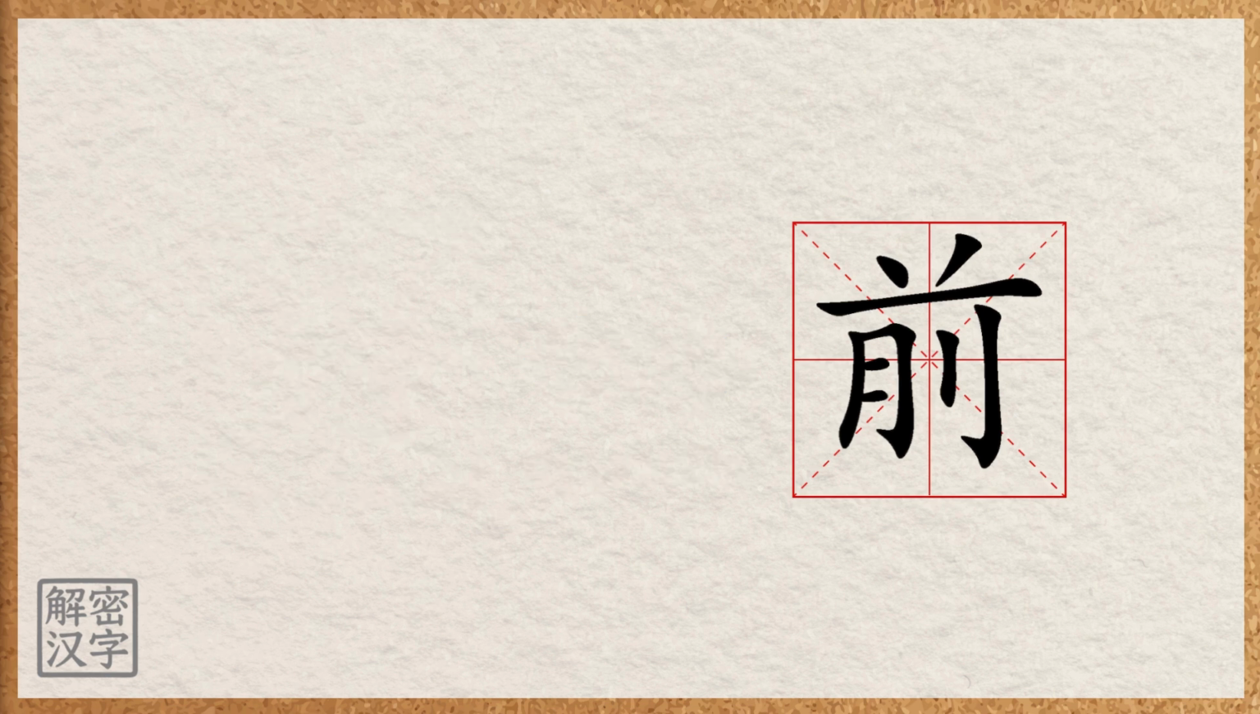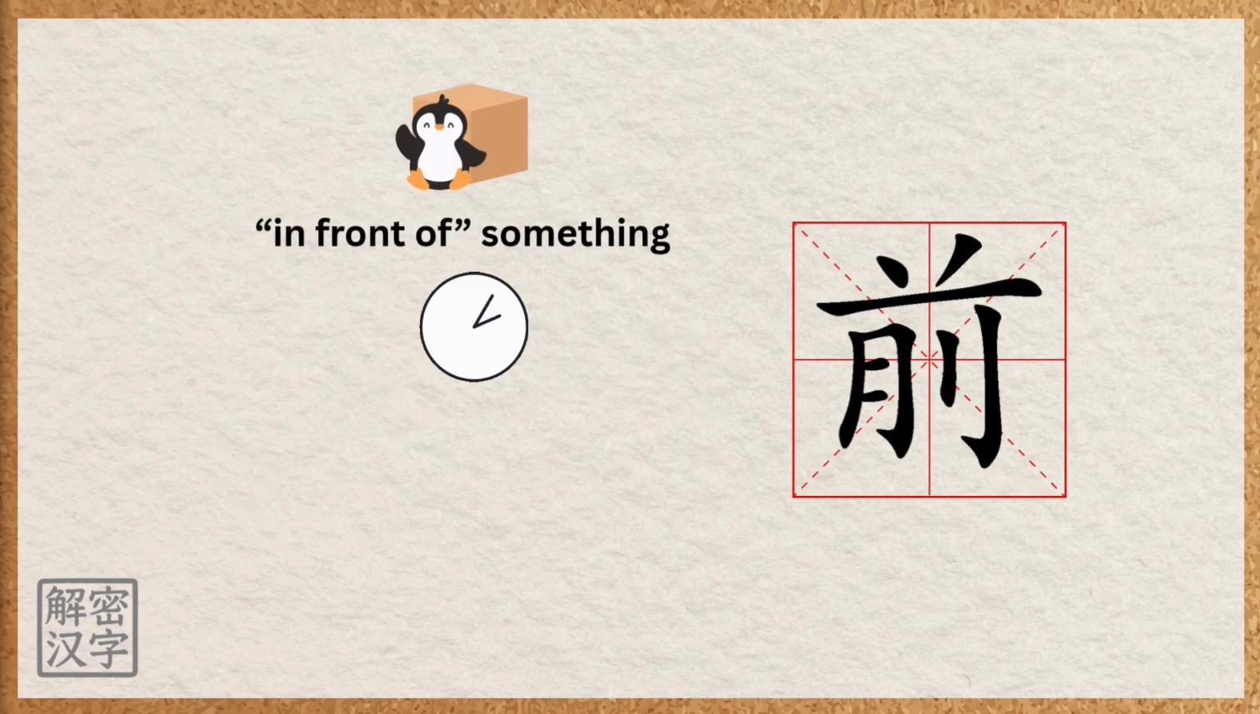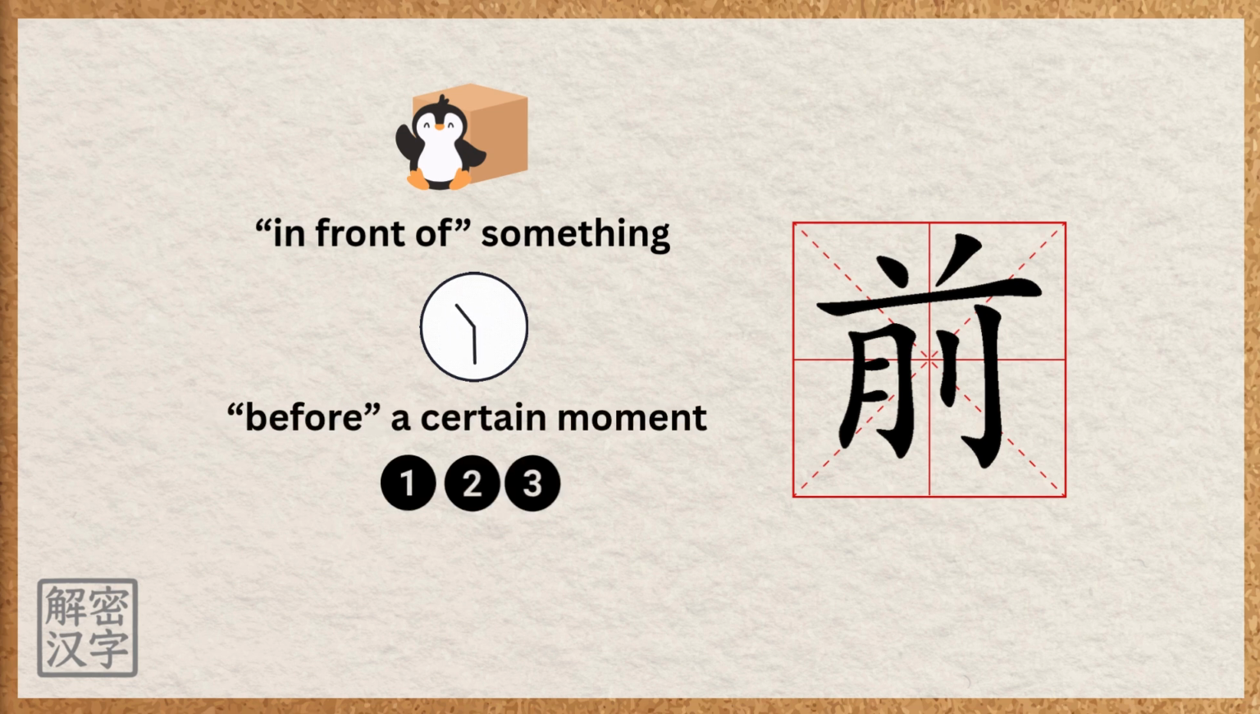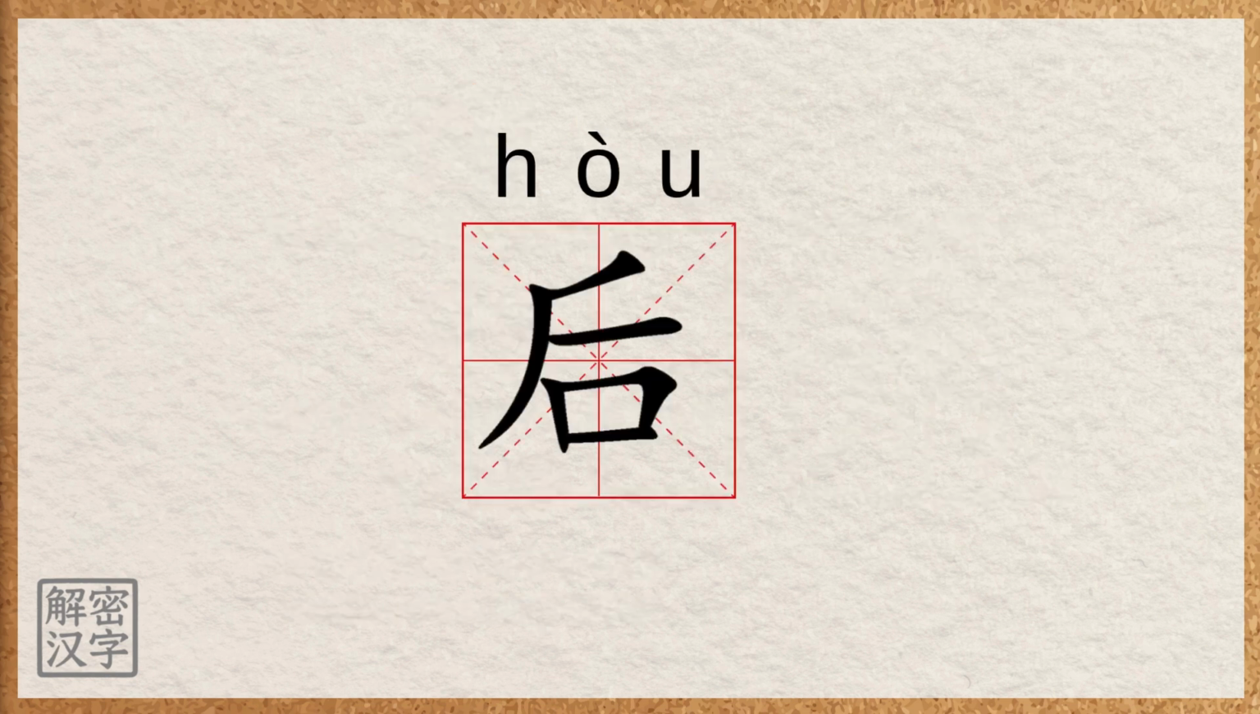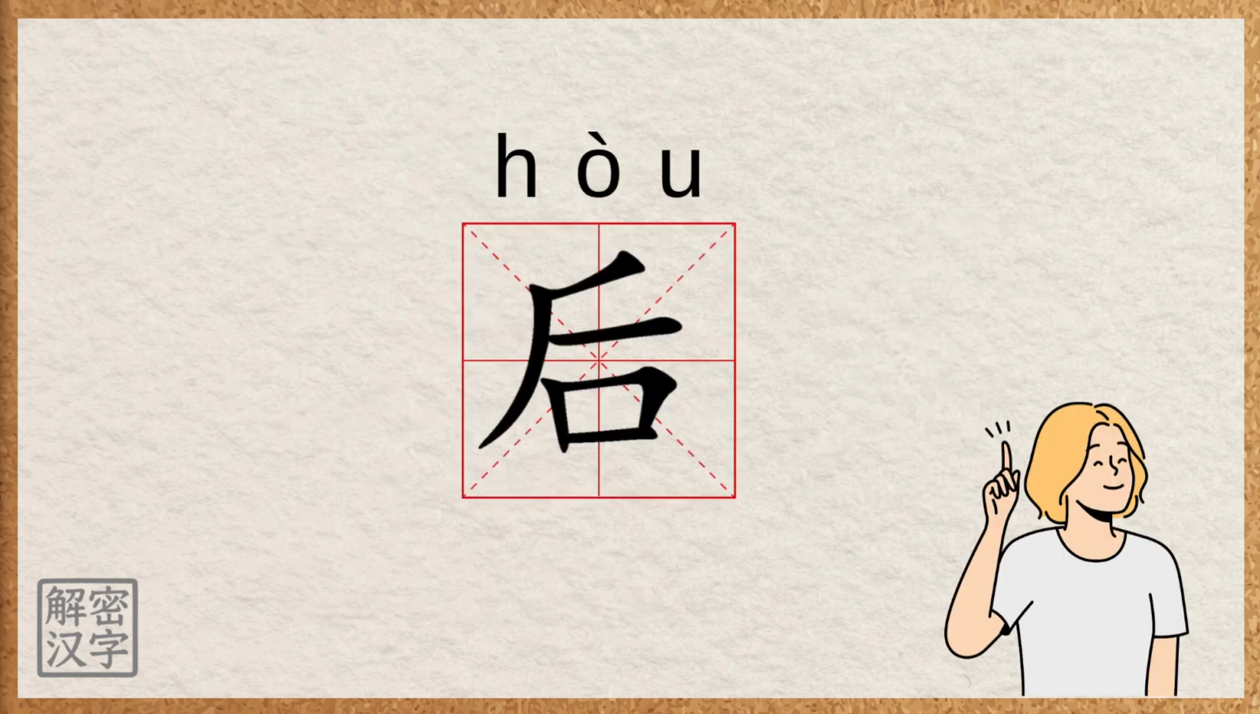Qian is often used to describe position, both in space and time. It usually means in front of something or before a certain moment. It can also describe order, meaning something that comes earlier in a sequence. So, what do you think ho might mean?